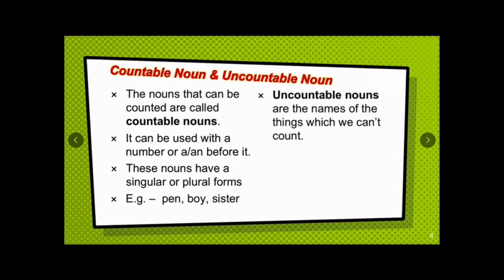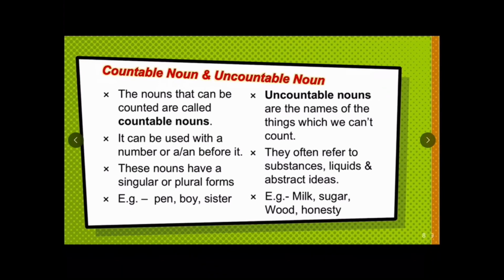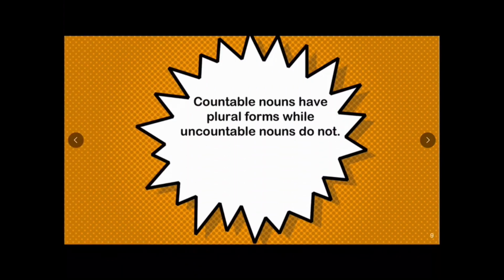Uncountable nouns are the names of things which we cannot count. They often refer to substances, liquids, and abstract ideas. For example, milk, sugar, wood, honesty. These are uncountable nouns. Countable nouns have plural forms while uncountable nouns do not. For example, we say books, but we cannot say sugars.